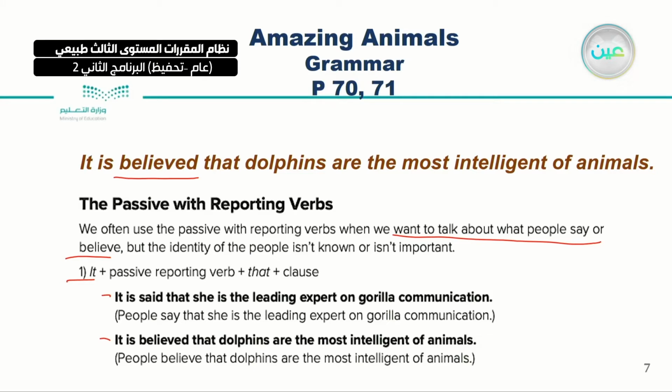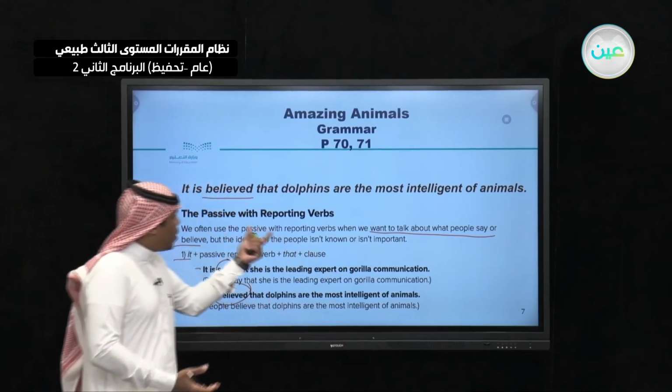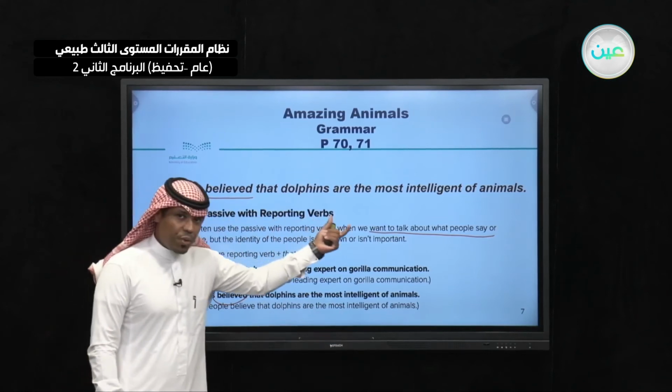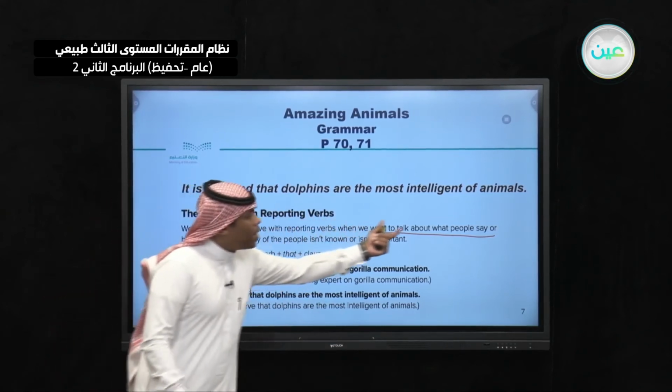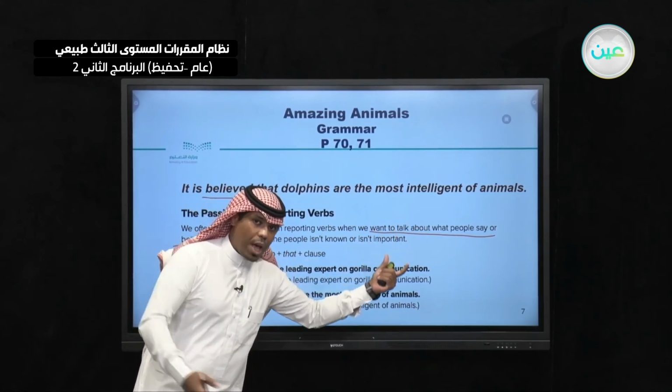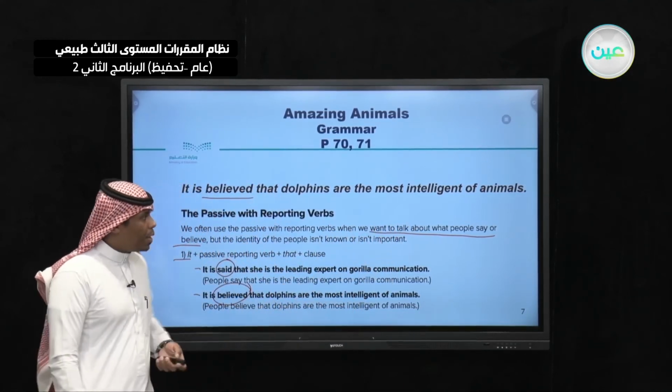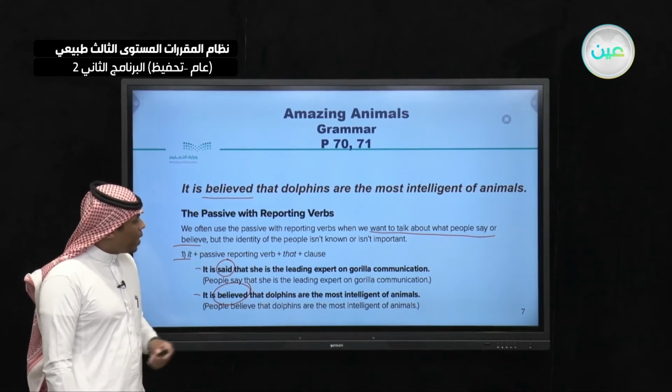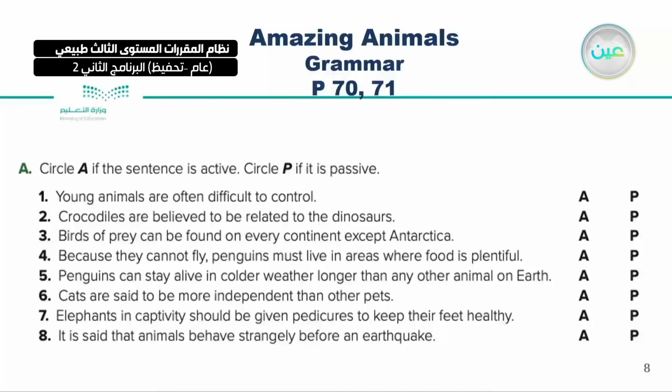The next one, it is believed. Here, the first one I used said, and the second sentence I used believed. It is believed that dolphins are the most intelligent animals, and we mentioned that earlier. Also, people believe dolphins are the most intelligent animals. People believe that. So we use the passive with reporting verbs when we want to talk about what people may say or believe. Very good.